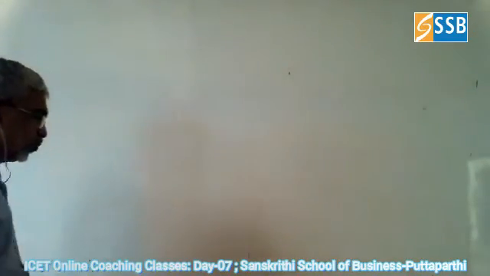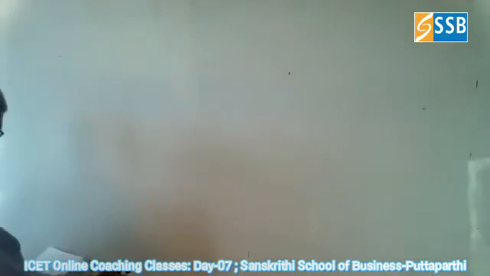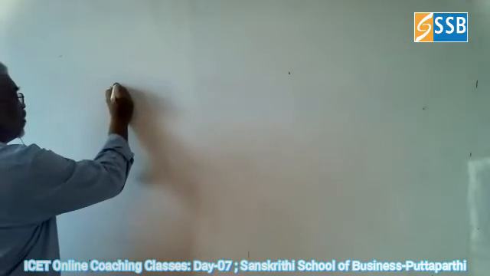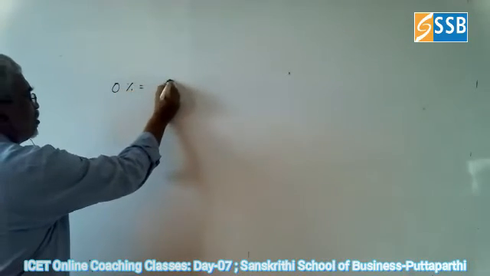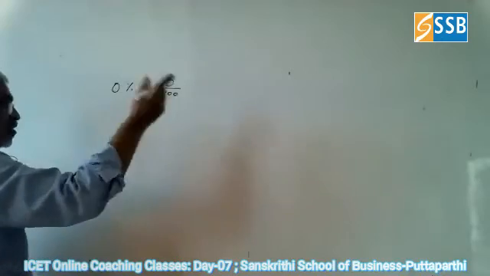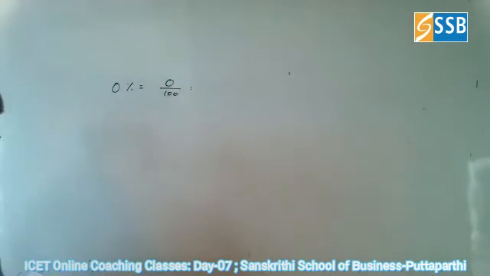Okay. Now, what do you mean by 0%? 0% is nothing but 0 by 100, which means nothing.